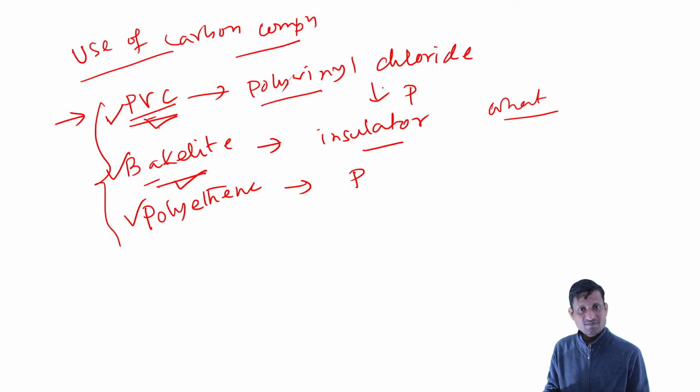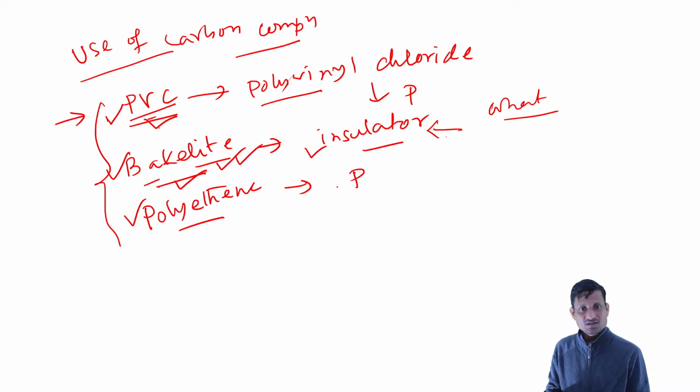And this is very important, the PVC and the bakelite. Since bakelite has insulator properties, it is used for electrical instruments, switches, and circuit boards, whatever we may make. That is made from bakelite. So this is very important.